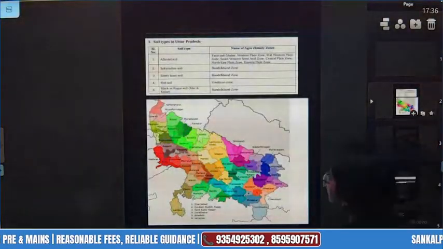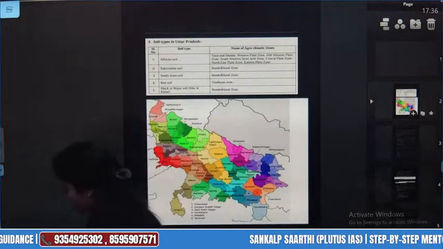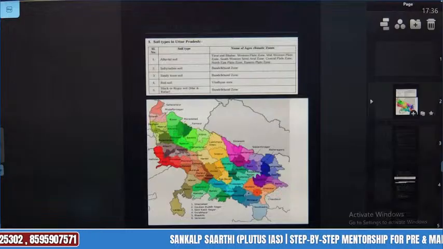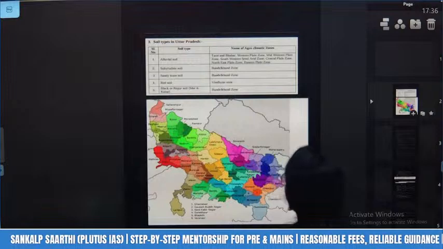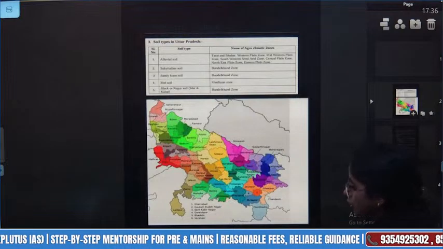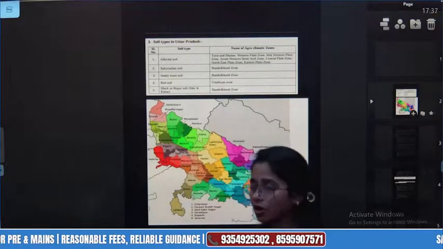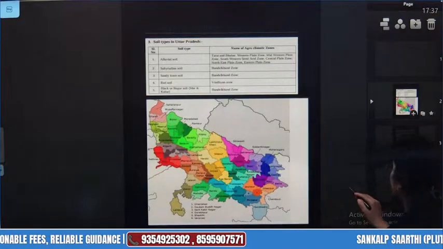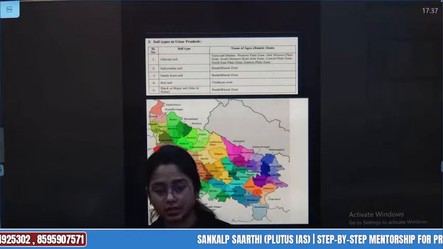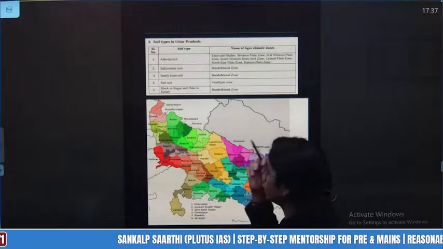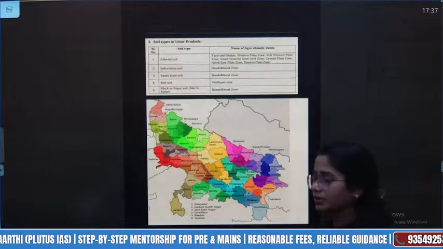So in the soil types of Uttar Pradesh, this is a chart which is present in the sugarcane department of Uttar Pradesh. In front of each soil type, we have mentioned the name of the agroclimatic zone. In one of the series already available on YouTube, I have talked about the agroclimatic zone. All of this is specifically with reference to Paper 6, because local geography is one of the main parts of the syllabus in your geography and economy, so many things are in your Paper 6.